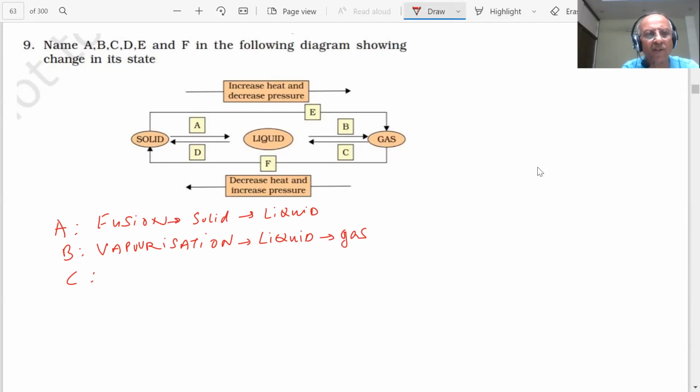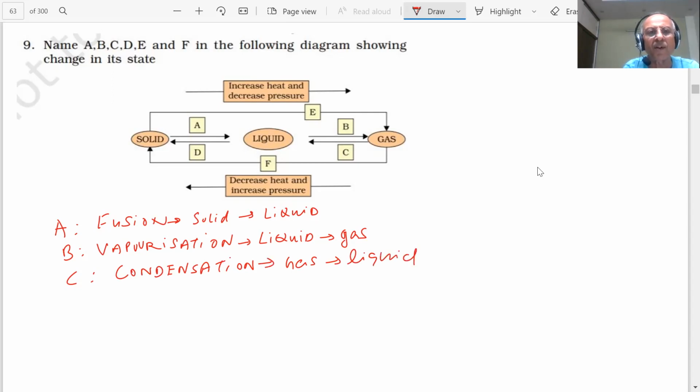What is C? Gas to liquid, condensation. Condensation takes place when you go from gas to liquid.